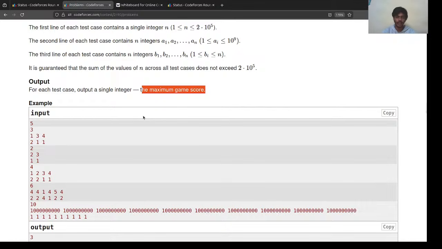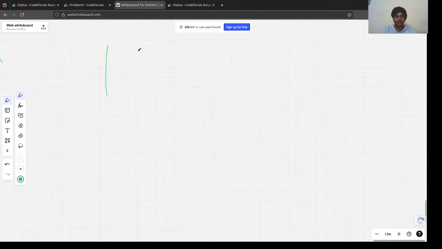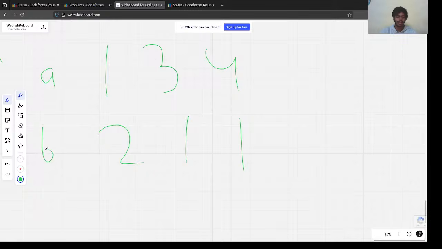Great till here, right? So let's take this input: 1 3 4 and 2 1 1. This is our array A, this is our array B. Now, to start the game, we have to start from the first level, right? We never start from the third or second level. We always start from the first level.